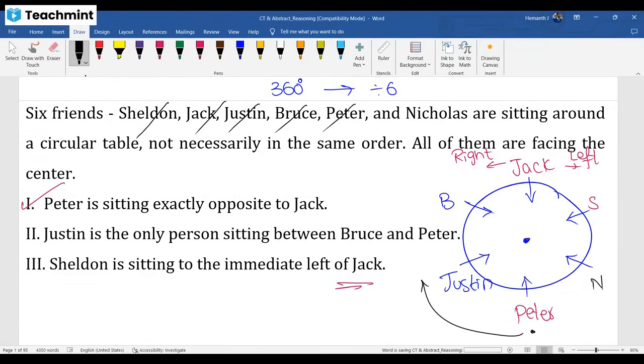Or else you did some mistake in the approach. You can put Peter here also, then after Peter, Justin definitely will come. Now, what are the questions, sir? We'll address that. I hope you understand the arrangement. Any doubt, please ask.